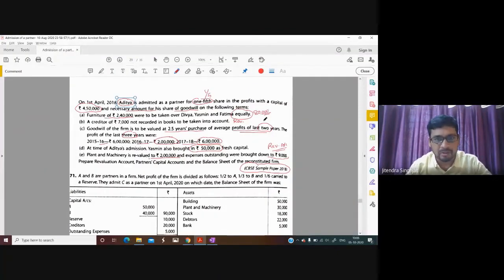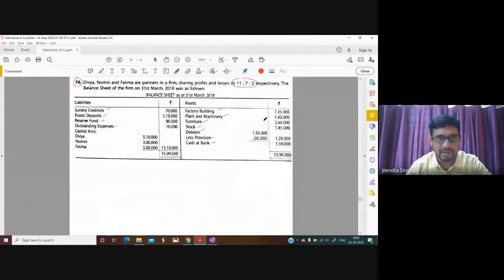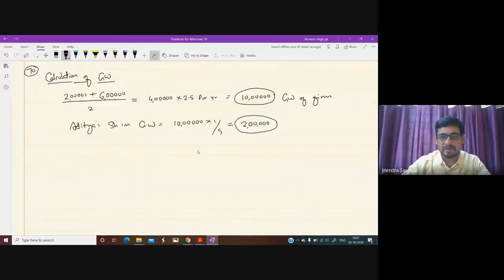In their sacrificing ratio. For Divya, Yasmin and Fatima, their sacrificing ratio becomes the old ratio 11:7:2, because it is not mentioned how much and which partner is sacrificing in favor of the new partner. In this case, the old ratio becomes the sacrificing ratio. So 11:7:2, Divya, Yasmin, Fatima.